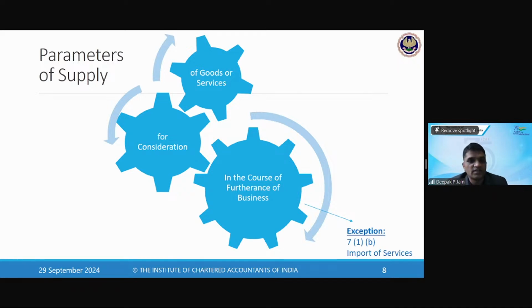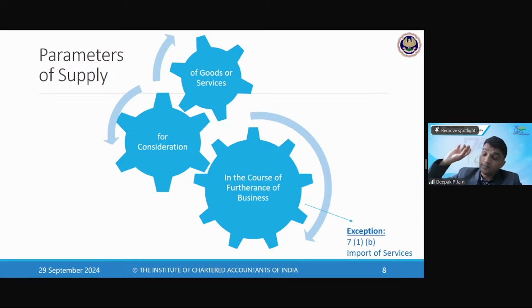7(1)(b) gives an exception, saying that for import of services, it is not compulsory that it should be in the course or furtherance of business. If it is in the course or furtherance of business, for example, I have a software company registered in India and I'm importing software, it will pay GST under reverse charge. Whatever import it is doing, it will pay reverse charge of the IGST, right? That is import of services.